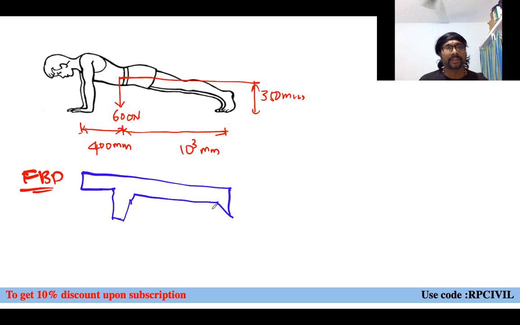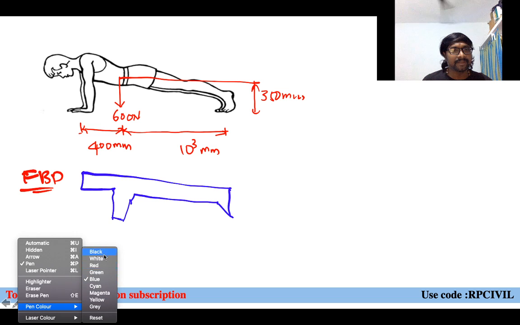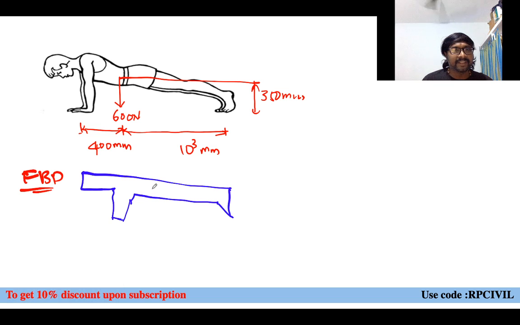It is in this manner, you can say, right? So that fellow will be in this manner, right? Now the weight, if you observe where that weight is acting, the weight is acting at this position. 600 newtons is the weight acting. And here let us say on one hand some reaction will be there, on the other hand also the same reaction will be there. Let us consider it as 2H.